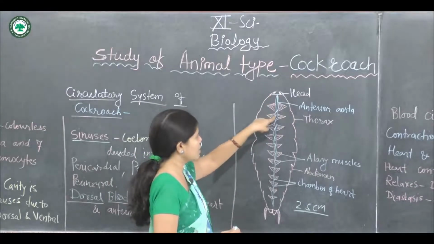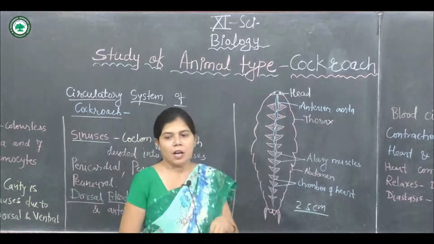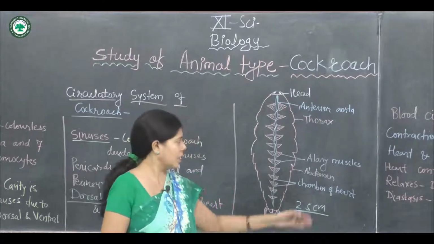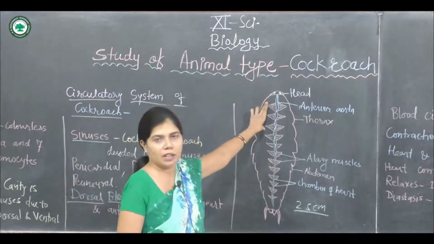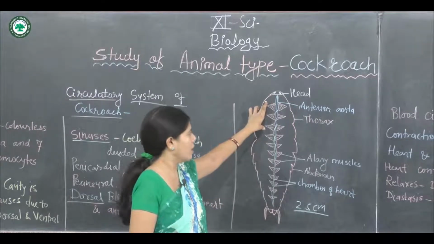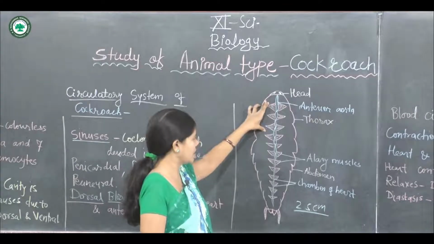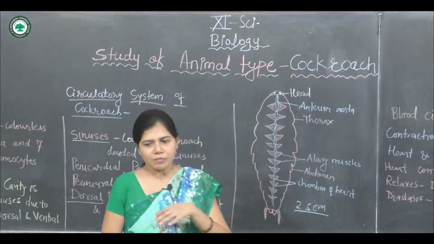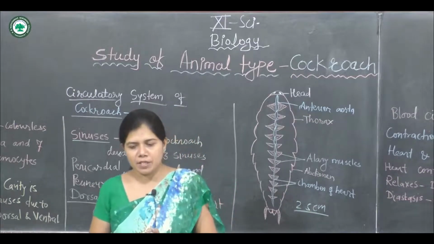There are 13 chambers of the heart: 3 chambers are present in the thoracic region and the remaining 10 are present in the abdominal region. Each chamber has a pair of alary muscles.